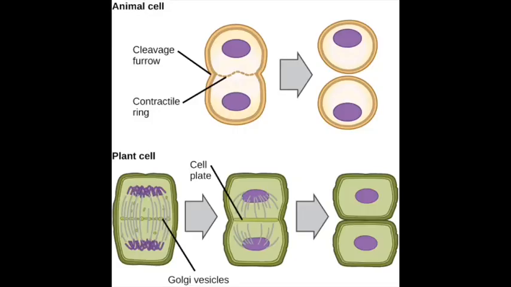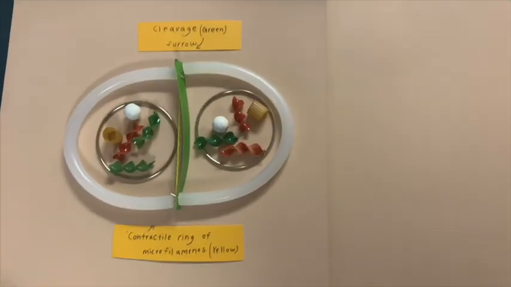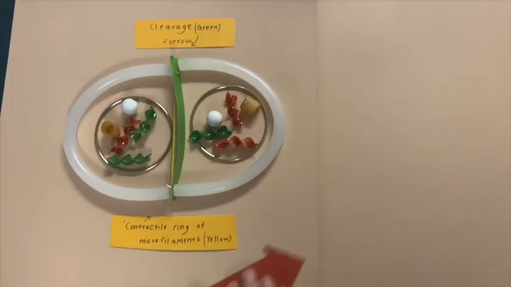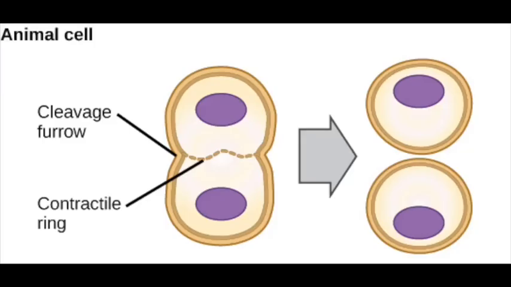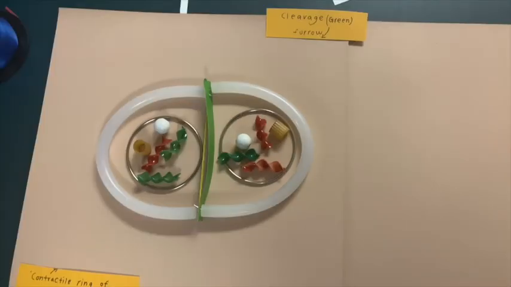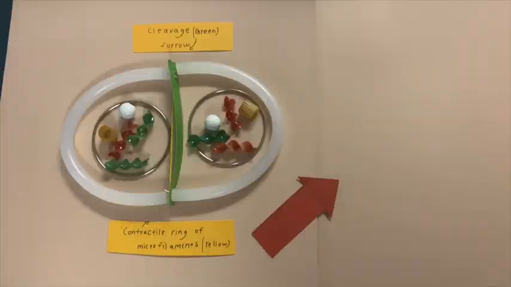Cytokinesis, or the division of the cytoplasm, varies greatly among plant and animal cells. In animal cells, cytokinesis occurs by a process known as cleavage. The cleavage furrow, a shallow groove in the cell, will appear. On the cytoplasmic side of the furrow, a contractile ring will contract and pinch inward, forming 2 completely separated cells.